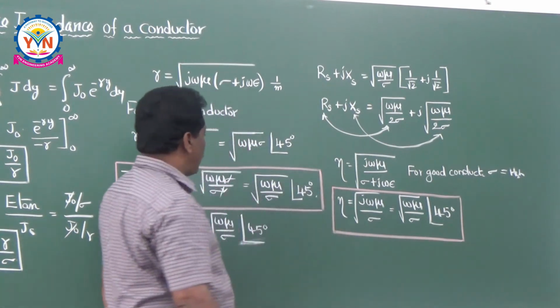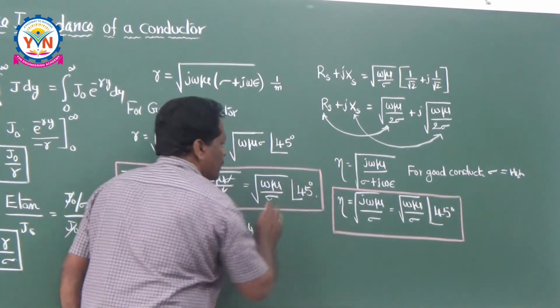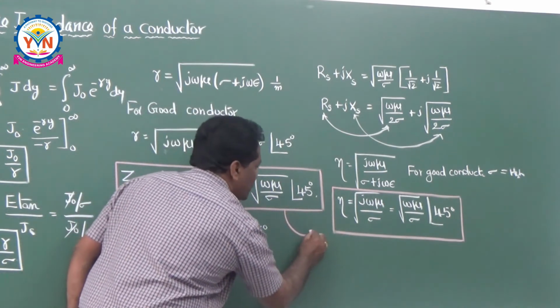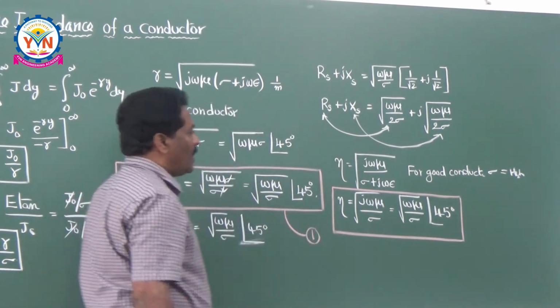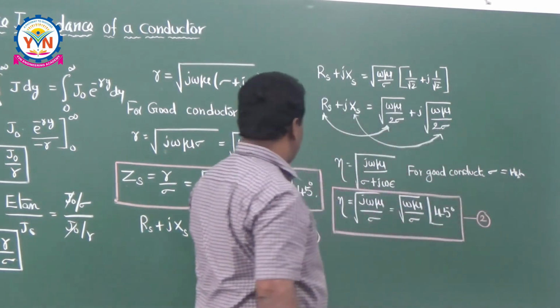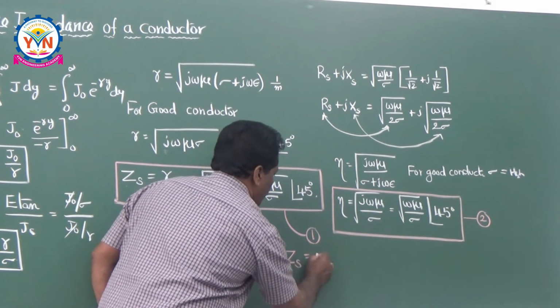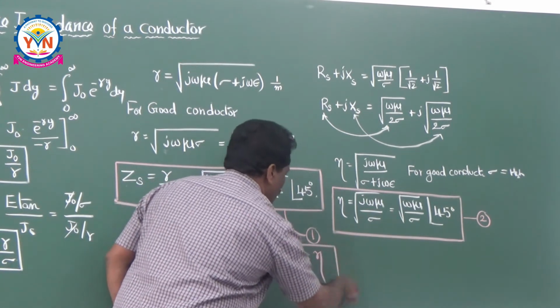Now you see here, friends, this is the surface impedance and this is the intrinsic impedance. This is the first equation and this is the second equation. From these two, I can conclude that Zs is equal to eta. Sometimes you are asked to prove this.